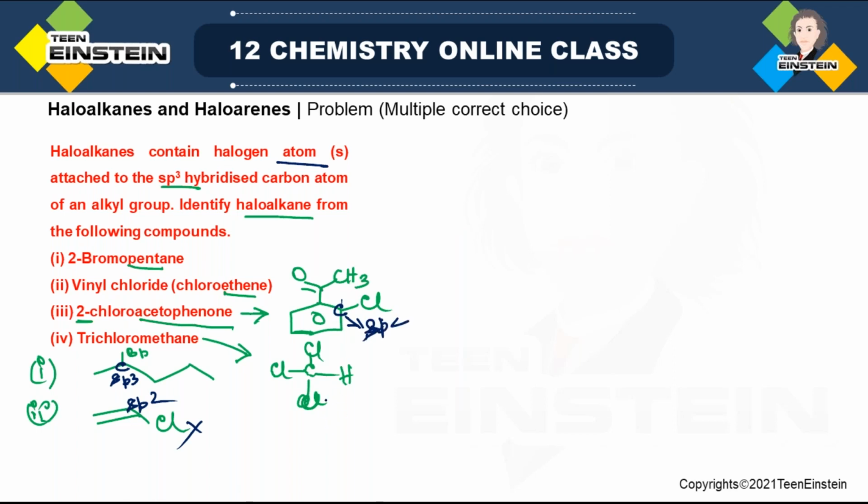And the last one, this carbon with which 3 chlorine attached is also sp3, so this is also alkyl halide. So here correct option is not only 1 but also 4, but not 2 and 3. Is it clear why the first and last option, these two are correct? Any doubt?